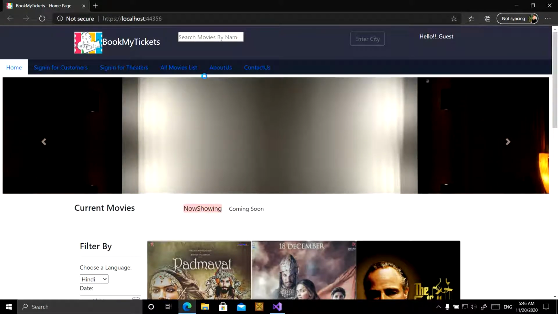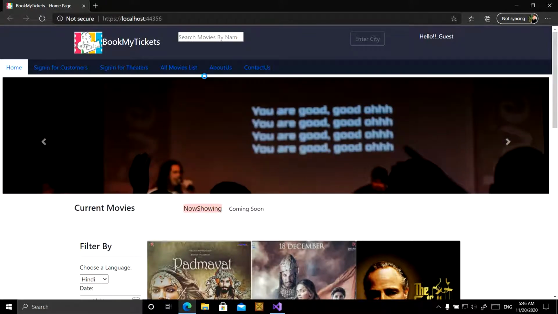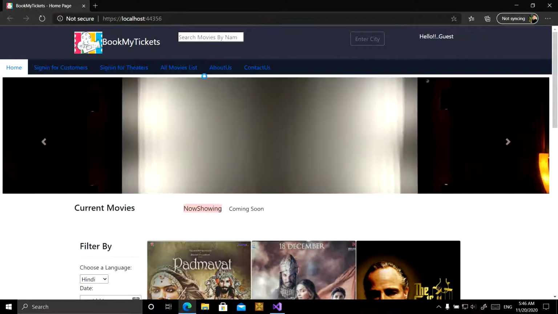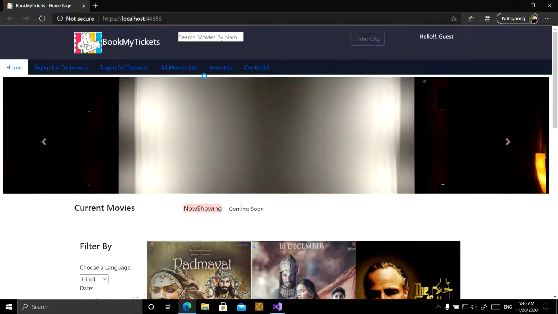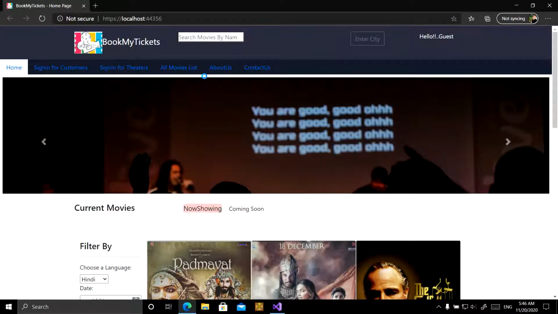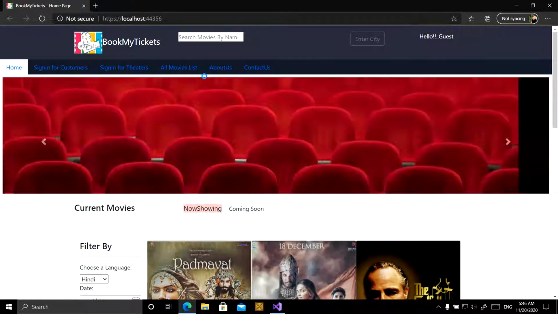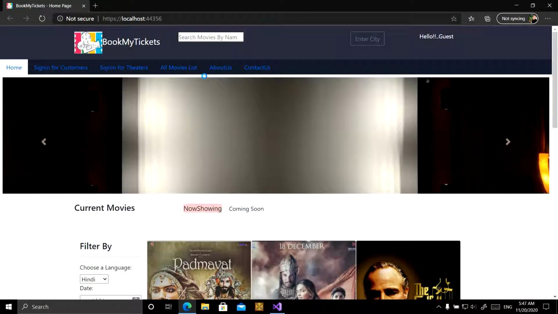And from the administrator's perspective, the administrator is the superior of the site. It has all the access to the data. The administrator can add movies onto the site, edit movies, delete movies, and see all types of data like sold tickets, booked tickets, user details, and theater details. All these details are accessed by the administrator.